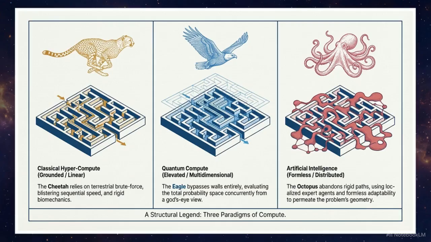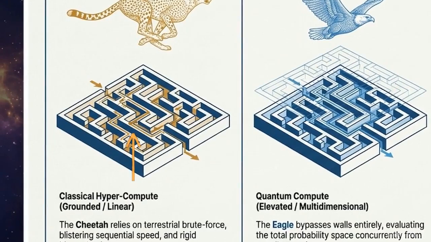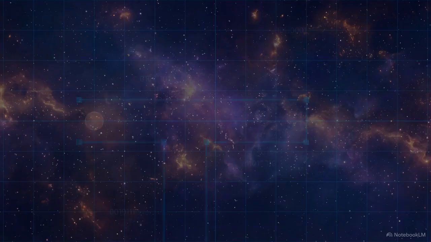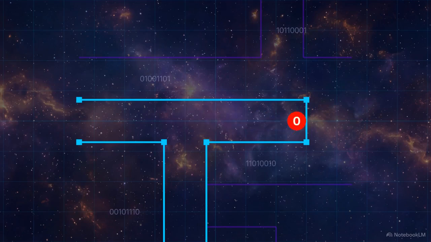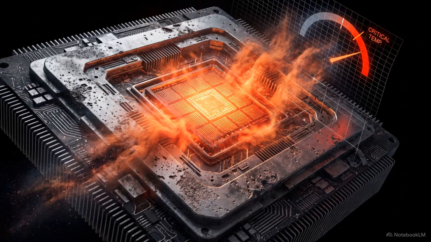Look at the left panel of this graphic to see how classical computing navigates a complex problem. Lacking a macro perspective, it uses brute force to test every path sequentially. It sprints down a corridor, hits a dead end, and reverses. This electrical resistance generates immense heat, forcing the hardware to engage in thermal throttling, downclocking its own speed to prevent the system from melting.